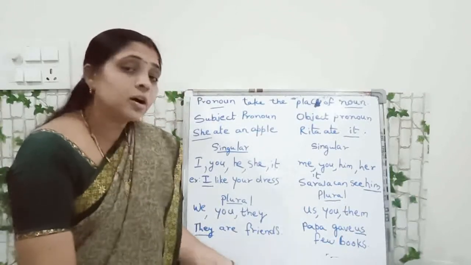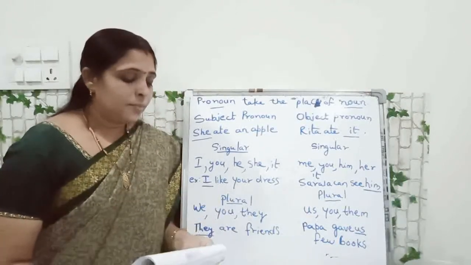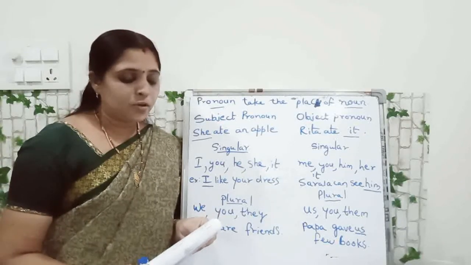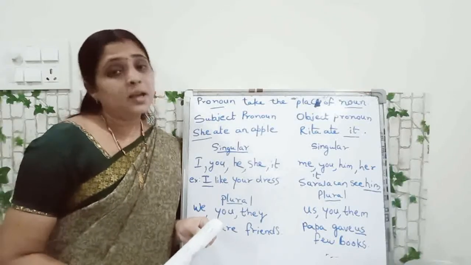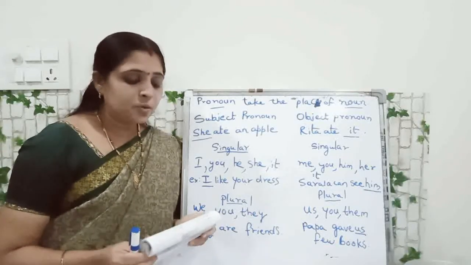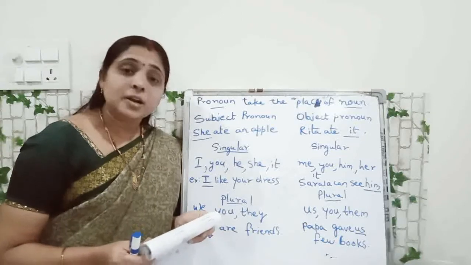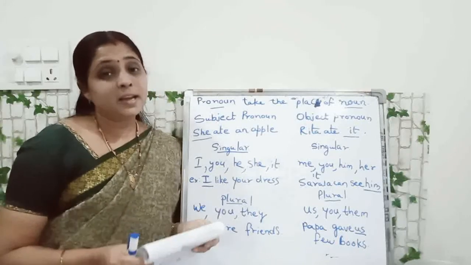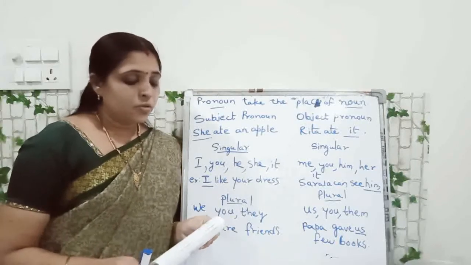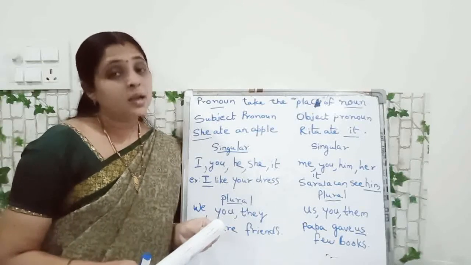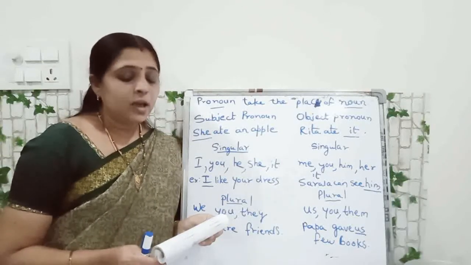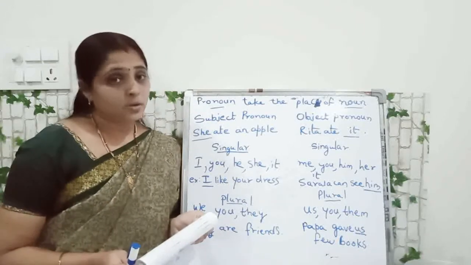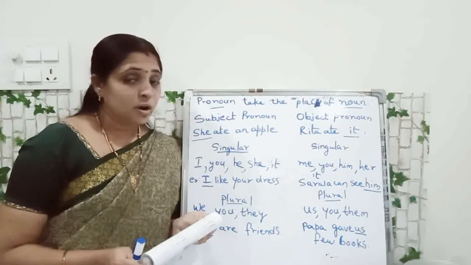All of you see into your workbooks, children. Pronouns take the place of nouns. A subject pronoun takes the place of the subject in a sentence. An object pronoun takes the place of the object in a sentence. So here, she ate an apple. She is the subject. Rita ate it. It becomes your object pronoun. All of you got it clear?